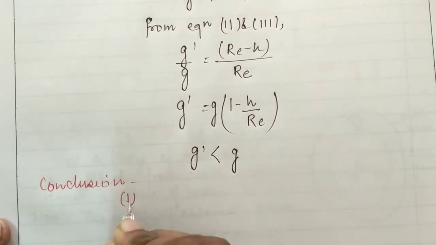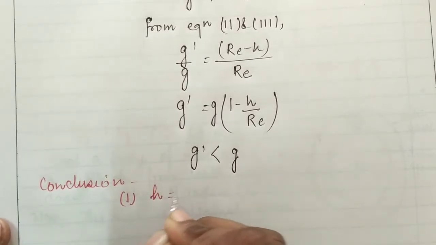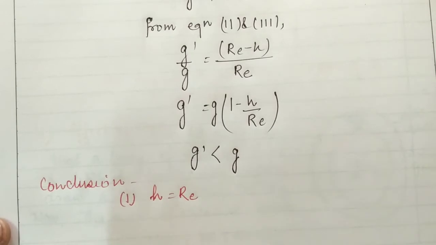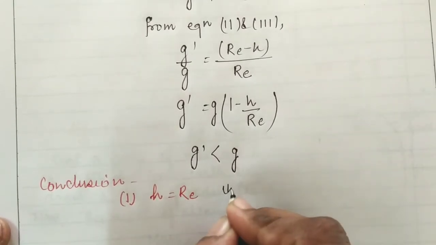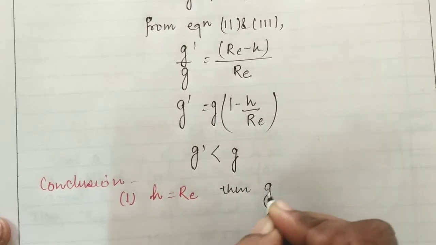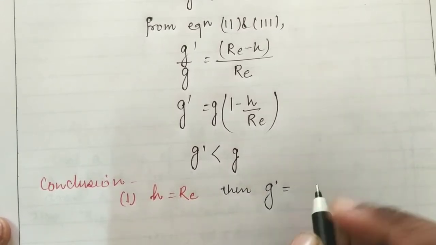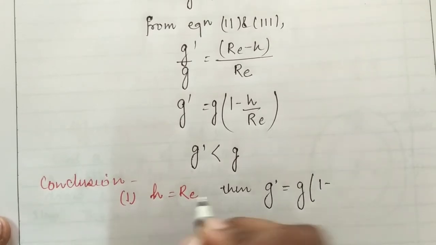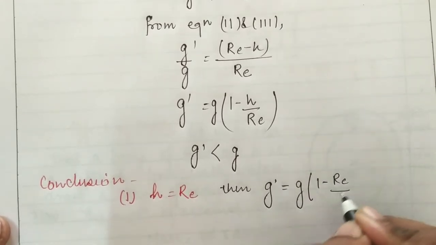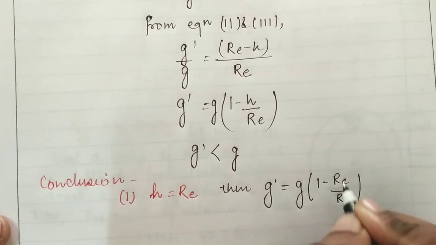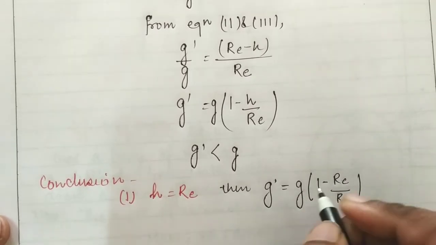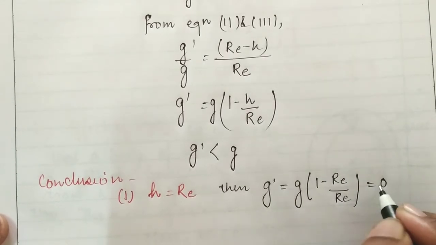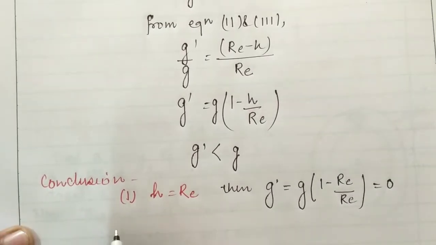The first condition is that if h becomes Re, the radius of the earth, then g' equals g(1 − Re/Re), that is 1 − 1 becomes 0, and 0 multiplied by something is 0. It means that at the center of the earth,